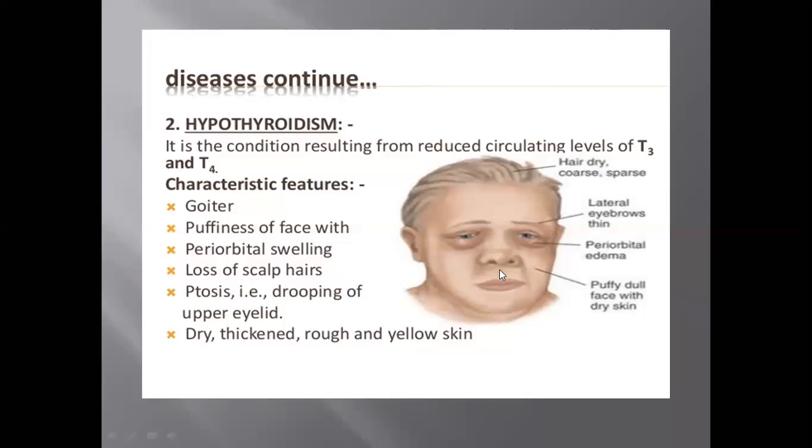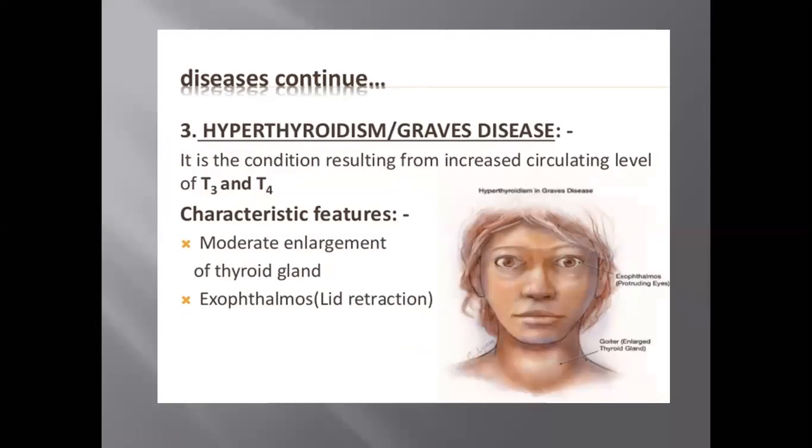dry, thickened, rough and yellow skin. Besides this, slowing down of the heartbeat. These all take place when thyroxine production is low in the body. Then it causes goiter, and the things that you need to remember are the slowing down of the heartbeat and low energy production. Next is hyperthyroidism. Hyper means high. In hyperthyroidism, the thyroid gland is producing thyroxine in excess amount.